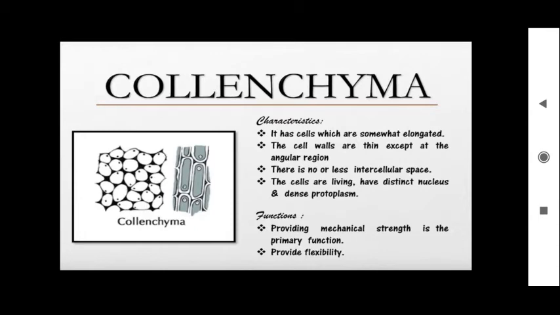They are living, with a distinct nucleus and protoplasm. Its function is that it provides flexibility to the plant, and also gives mechanical support and strength. So it supports the plant. If a plant stands on its own without any stick, that is because collenchyma tissues are there.